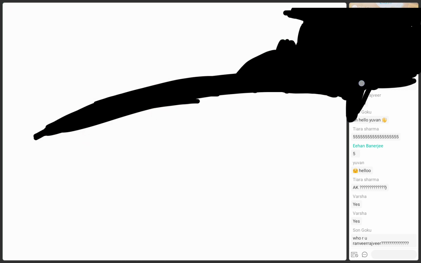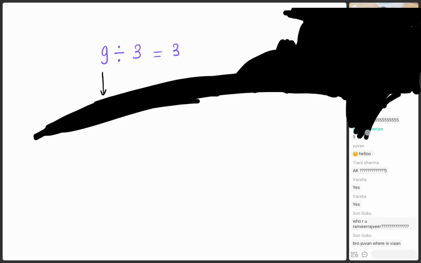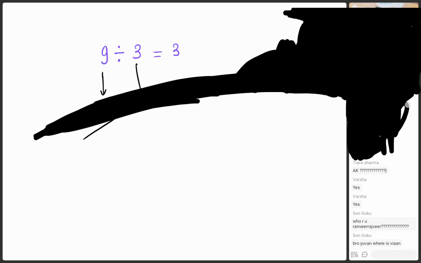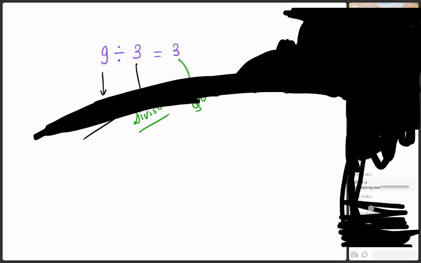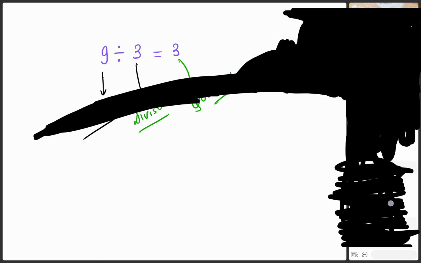Are we clear? Is this clear, everybody? Now, for example, 9 divided by 3 is equal to 3. So, bacho, can you tell me what is this number 9? The first number. All of you tell me in the chat box. Very good. The first number 9 is your dividend. Now the number 3, the second number, is going to be your divisor. And what about this number 3? Yes, after the equals to, that is going to be your quotient. Very nice. Amazing, bacho.